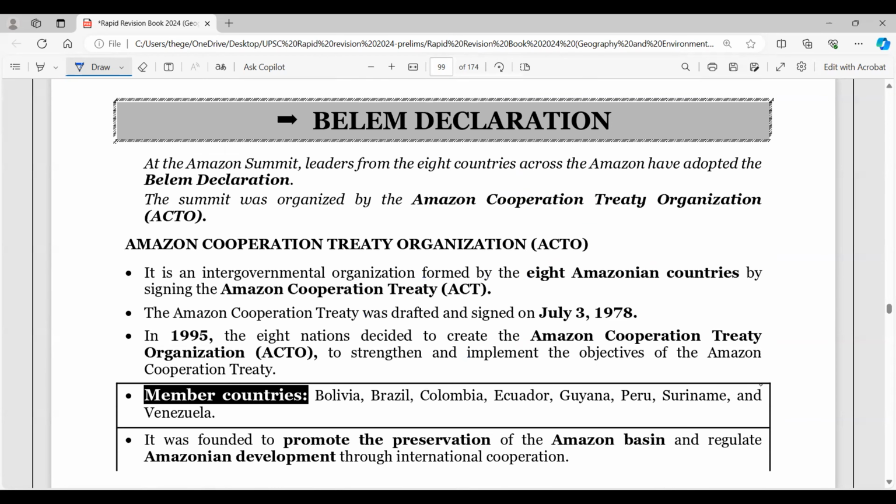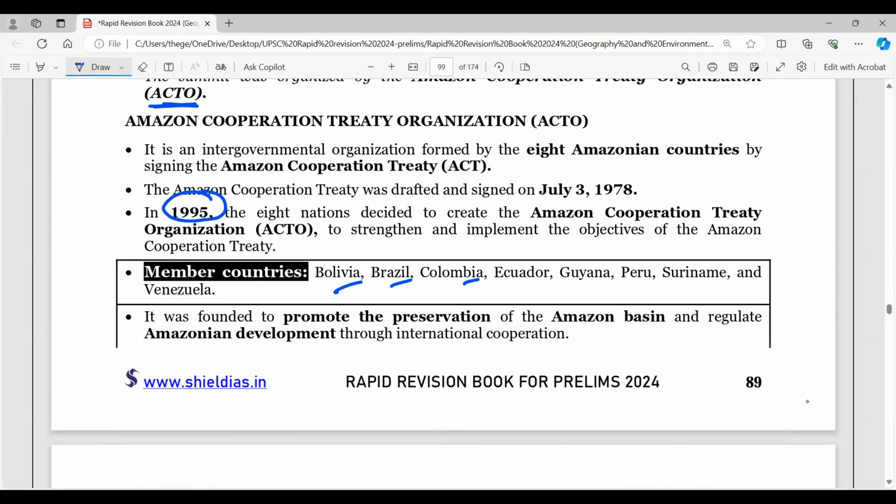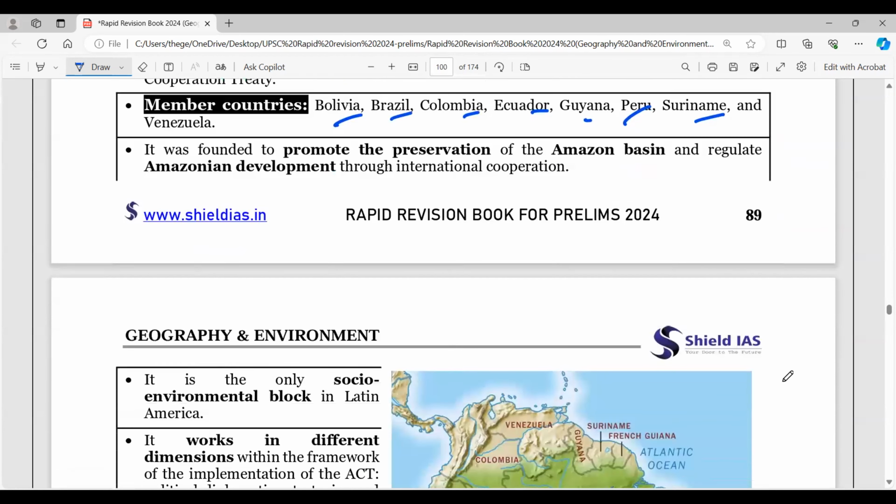Then you have the Belém Declaration in the news. So very important, the Amazon Cooperation Treaty Organization, ACTO, right? This was organized by ACTO. Here in 1995, 8 nations decided. And then the member countries, if you observe, Bolivia, Brazil, Colombia, Ecuador, Guyana, then you have Peru, Suriname, Venezuela. So all these are very important, and Amazonian development is important.